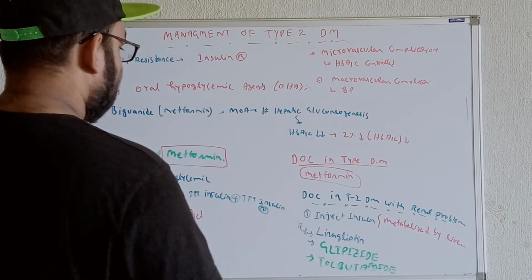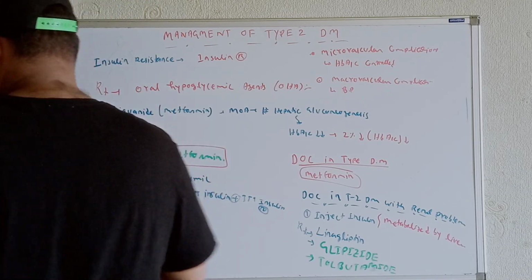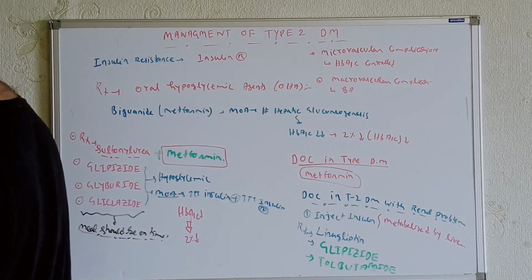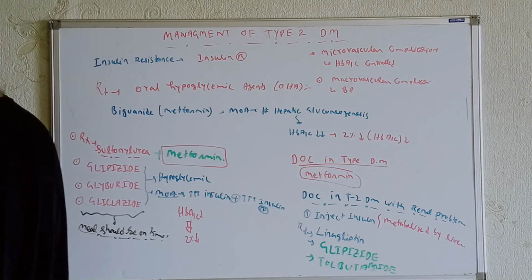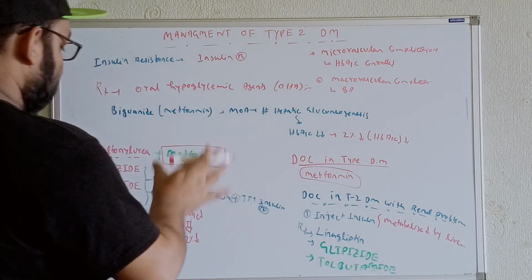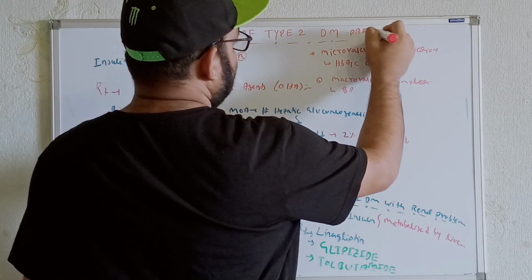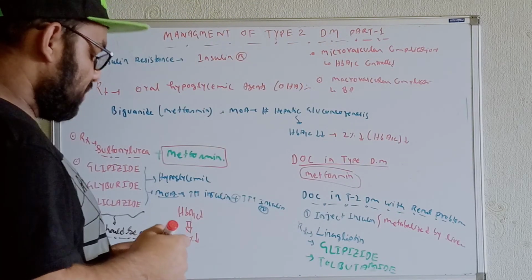Now the third group of drugs, whatever drugs we can use over here, let's talk about them first. Then I'll go back to the details. First, know this pattern. In the subsequent parts, we'll talk about the details. Otherwise, the video will be longer and it will take too much time.